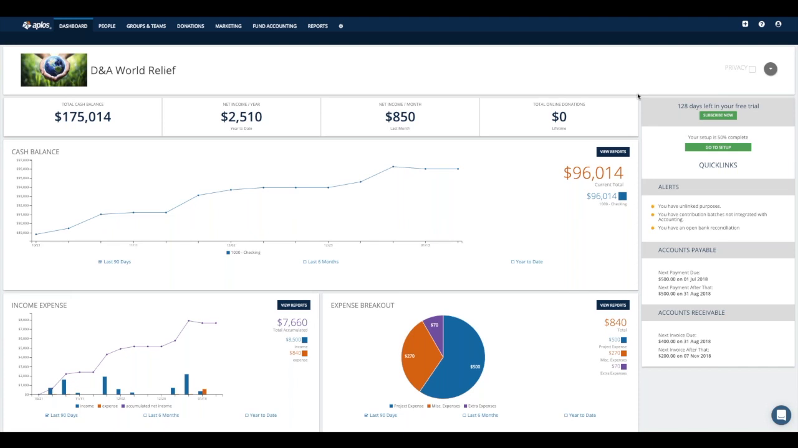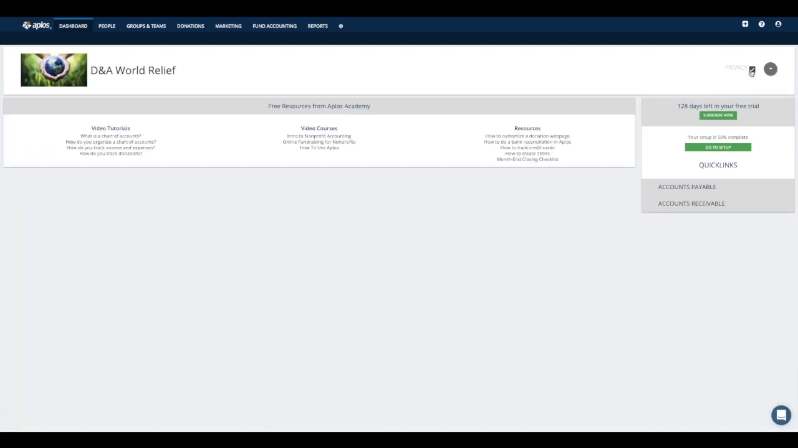All right, and then the last thing I want to show you here on the dashboard is this little privacy switch. So for example, if you want to step away from your desk for a second, you don't want people to see what's on your screen, just simply mark off that box for privacy. That's going to wipe away all the metrics, graphs, and alerts that we just saw and just leave this resource page in its place.